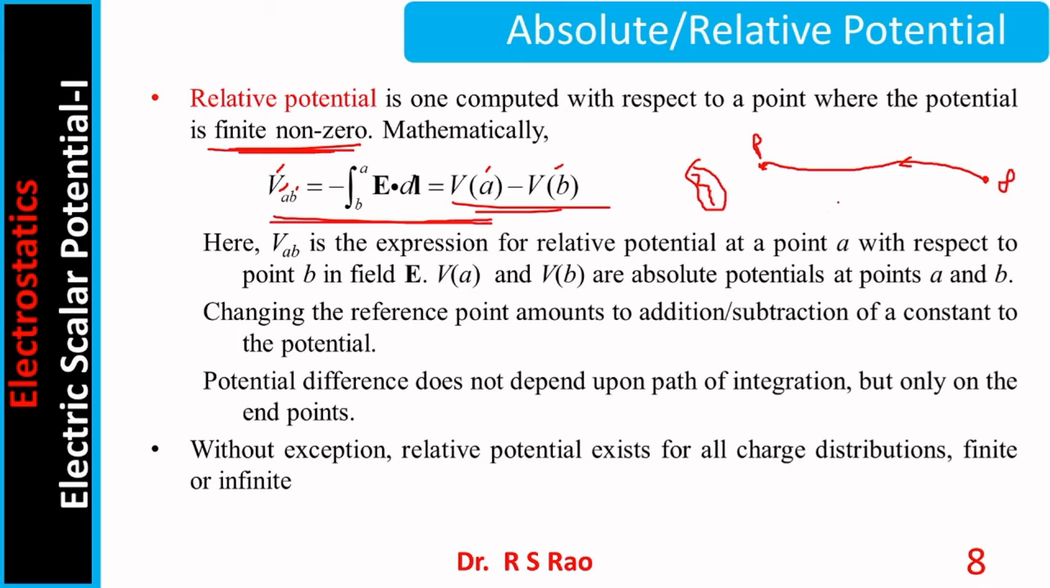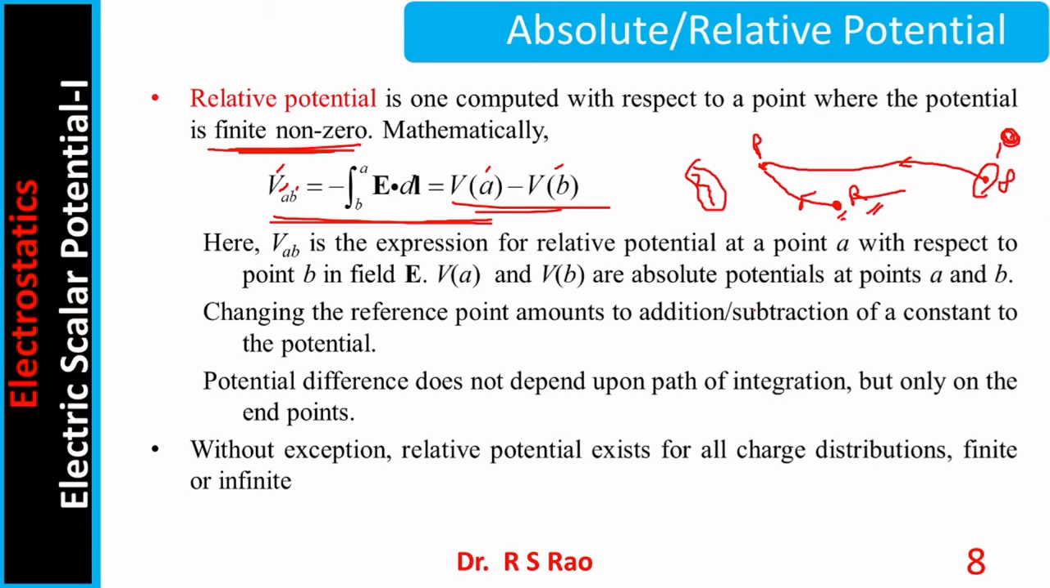Let us suppose, to begin with, the charge is somewhere here at point R, and you want to move it to point P. Here also you need to do a certain amount of work. That work is relative potential, the potential at point P with respect to R. In the first case, infinity is the zero potential. In the case of relative potential, the potential at R is not 0. So if you compute potential with respect to a zero potential point, then it is absolute. If you consider potential with respect to a non-zero finite potential point, then it is relative potential.